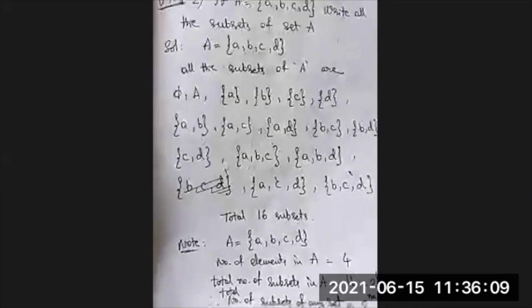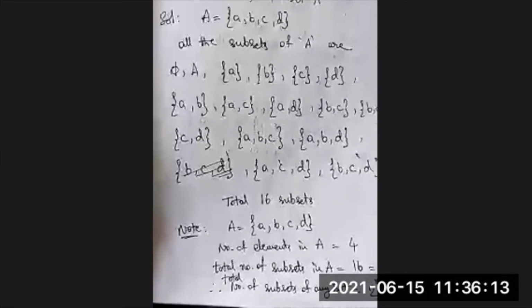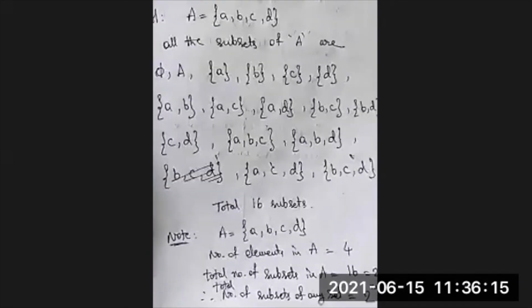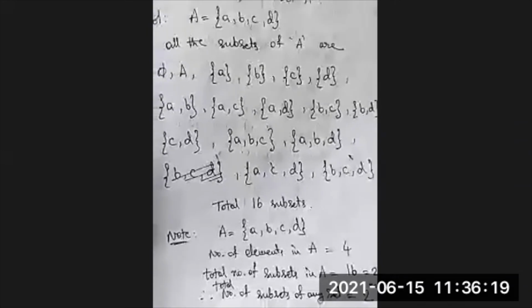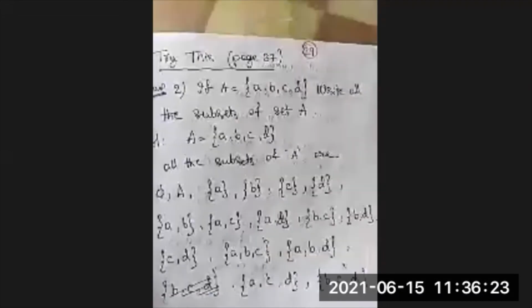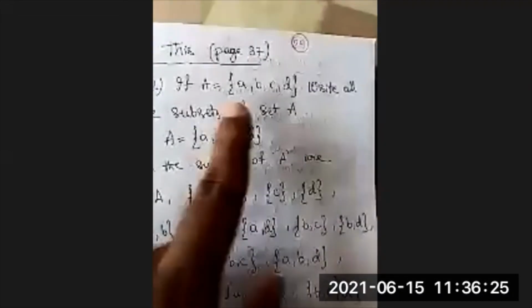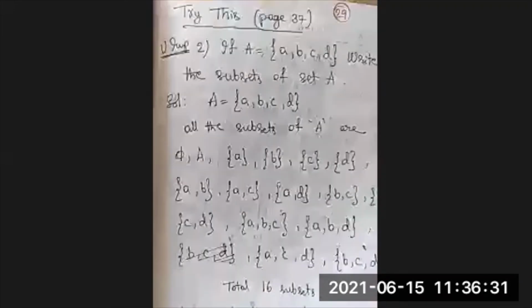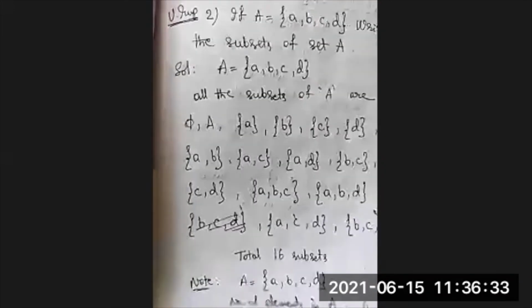On the basis of our discussion so far, we are able to write all the subsets of a given set. For example, here the second question has given that if A is equal to {a, b, c, d}, write all subsets of set A. A contains 4 elements a, b, c, d. Set A contains the 4 elements a, b, c, d. How can we write all the subsets of A?